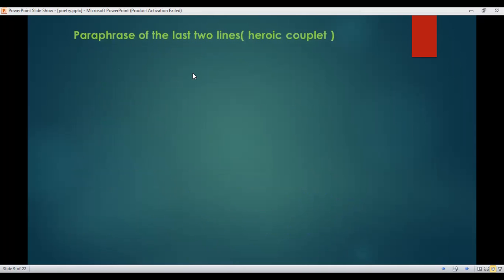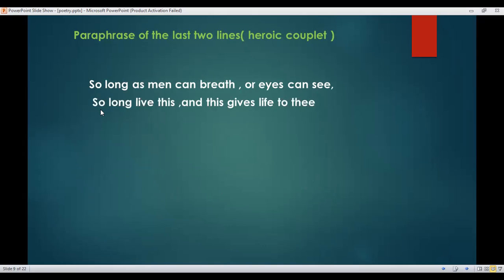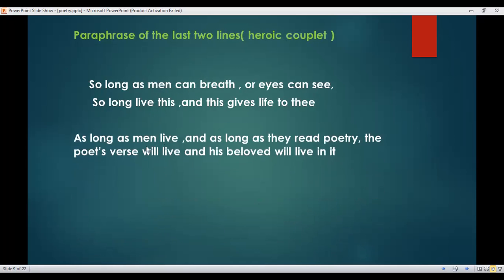Now we are going to paraphrase the last two lines, or the heroic couplet. So long as men can breathe or eyes can see, so long lives this, and this gives life to thee. These are the summing up of the main idea of the poem. He said, as long as men live and as long as they read poetry, the poet's verse will live and his beloved will live in it.